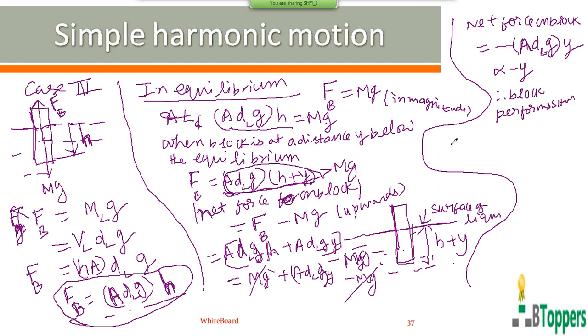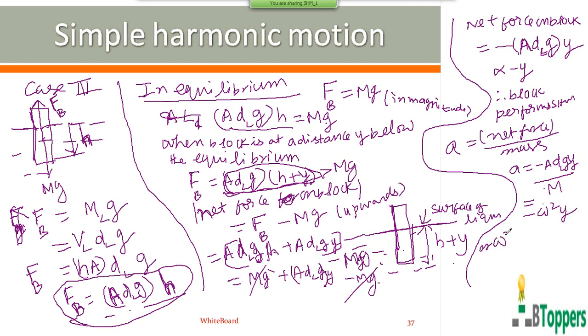From Newton's second law, the instantaneous acceleration of the block is equal to the net force on the block divided by the mass of the block. So you can write minus A dl into g into y by the mass of the block. But the acceleration of a body in simple harmonic motion can be expressed as minus omega square into y.